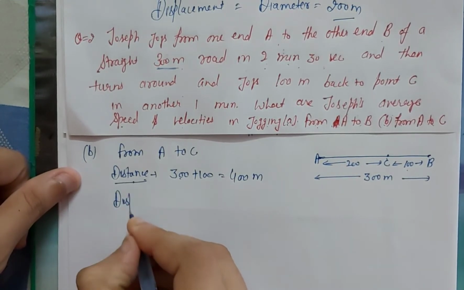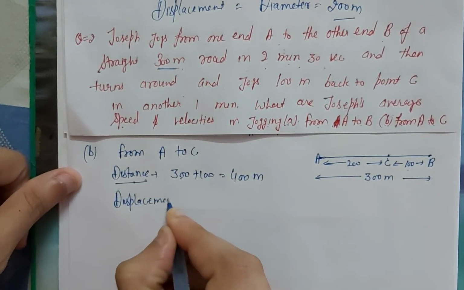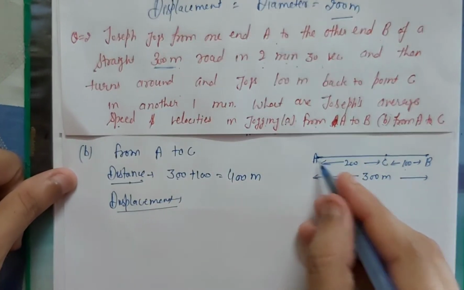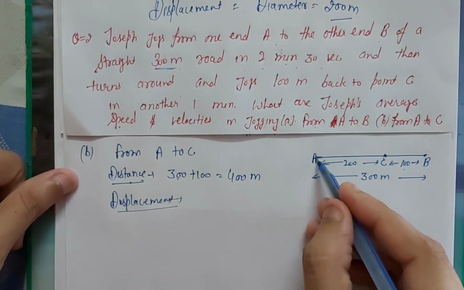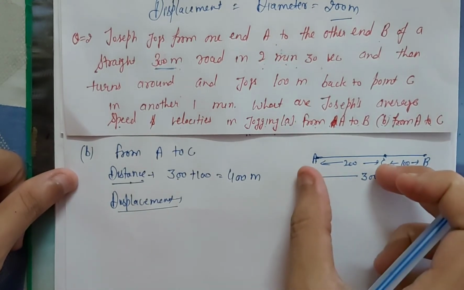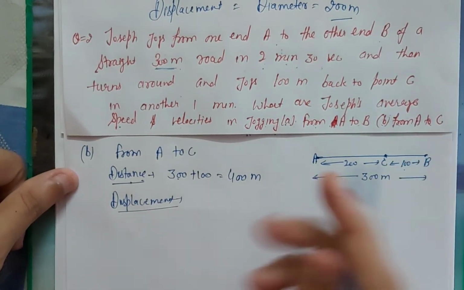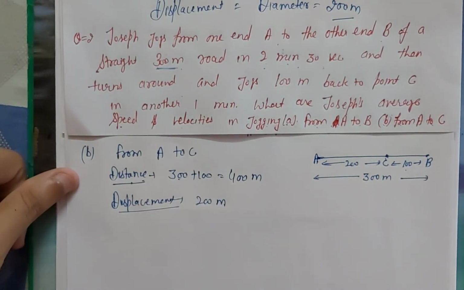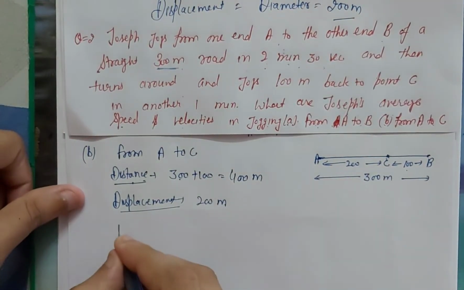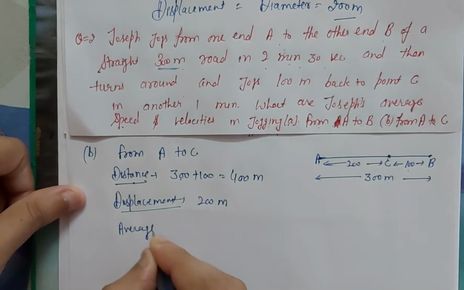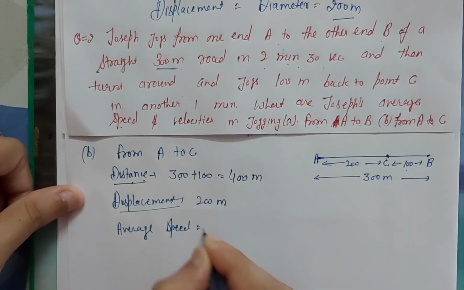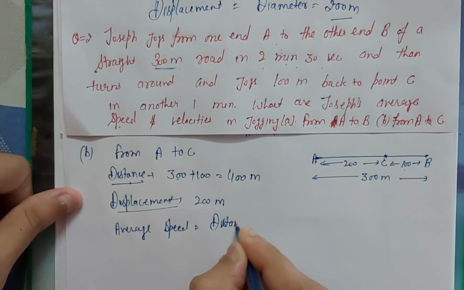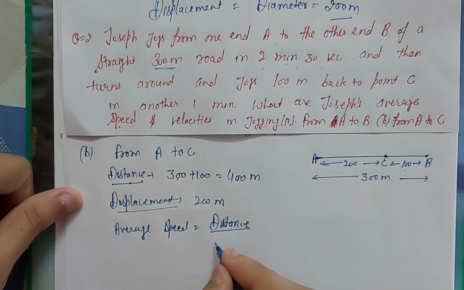Now what is the displacement? Displacement is the shortest path between the initial and final position. So what is the difference between initial and final position? There is 200, that is 200 meter. So what is the formula of average speed? Average speed formula is total distance divided by total time.